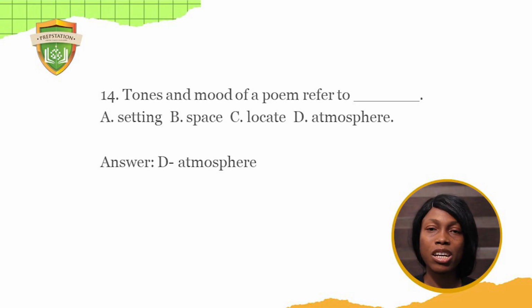And mood could be relative as well, or it could be general. You pick up a tragic work and at the end of the day, you feel so sorry for the character, or you are happy that the major character has ended in that way. But the tone has to do with the choice of words. So all of these contribute to the atmosphere in terms of how the reader feels or how the writer feels, or how characters in the work behave. So all of these contribute to the atmosphere created by the writer.